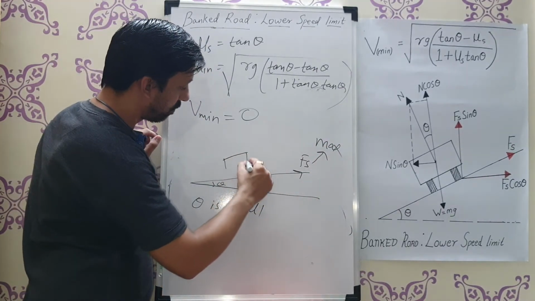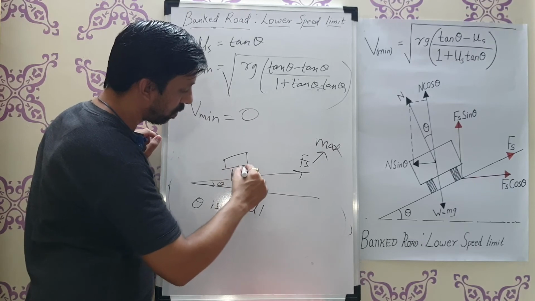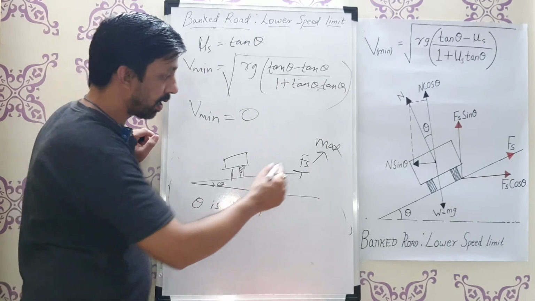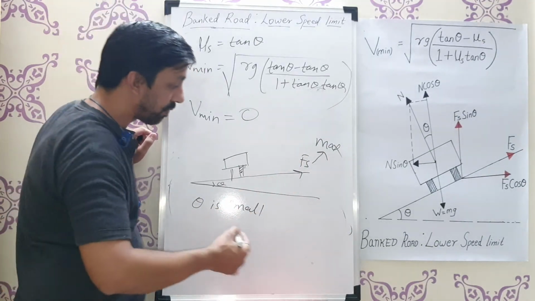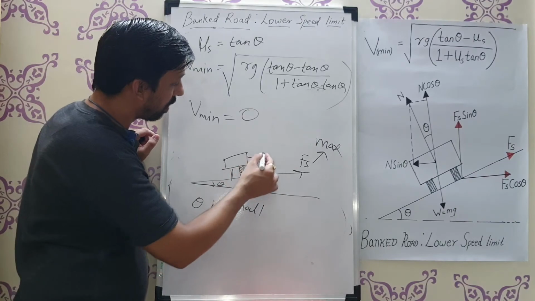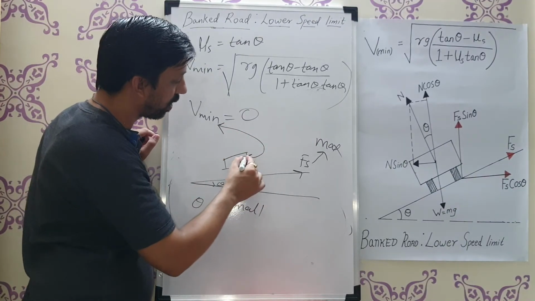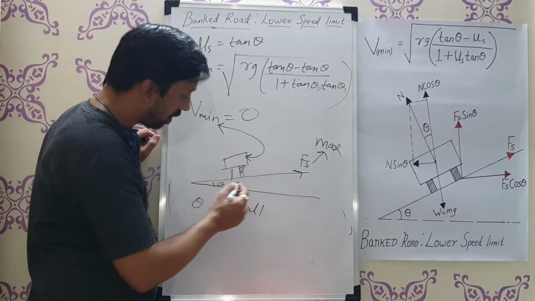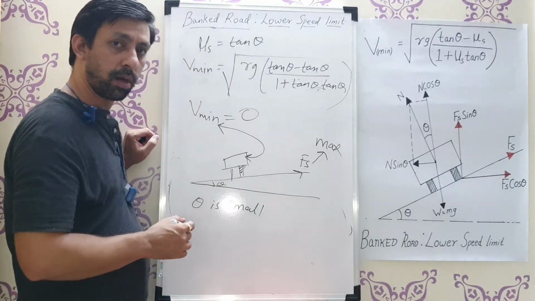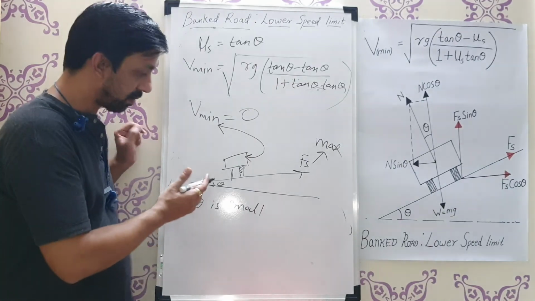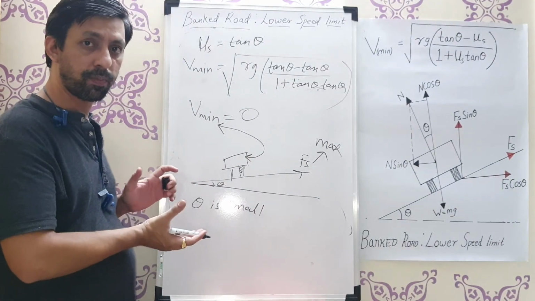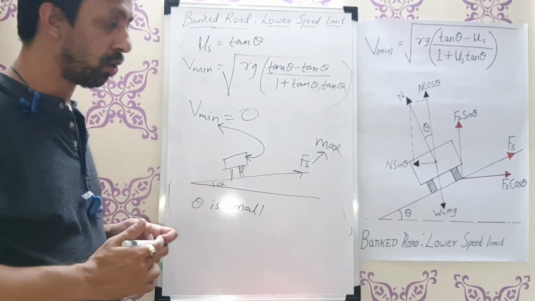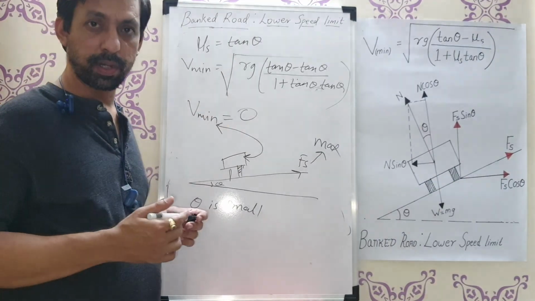So for any car moving along the banked road, when the angle of banking is less and the force of friction is more, after some time the speed of the car will become 0 or it will be less. It will keep on reducing. That's why we have to check for a lower speed limit, that there should be some angle of banking, at least some limit, so that the car will occupy the lower speed limit.